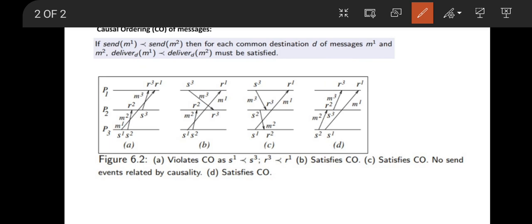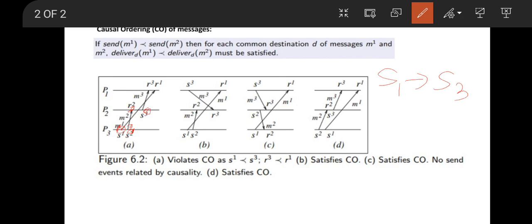The S1 event occurs here, then S2 occurs, then if we follow the path, R2 happens, then S3. We saw previously how to assign the happen-before relationship. If we follow that, we can understand that there is a happen-before relationship between S1 and S3. So we can say that S1 has happened before S3.